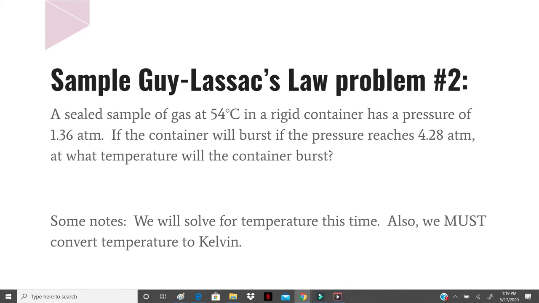Sample Gay-Lussac's law problem number 2. A sealed sample of gas at 54 degrees Celsius in a rigid container has a pressure of 1.36 atmospheres, so we're starting with the same starting condition once again. If the container will burst if the pressure reaches 4.28 atmospheres, at what temperature will the container burst? So we are going to solve for the temperature at which the pressure becomes high enough that the container is going to burst. And yet again, temperature must be in Kelvin.